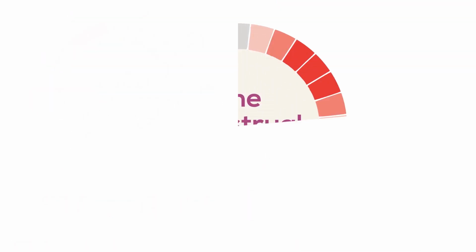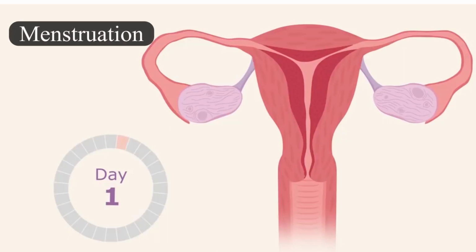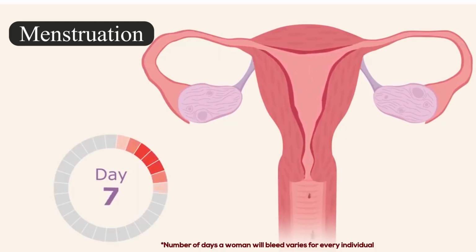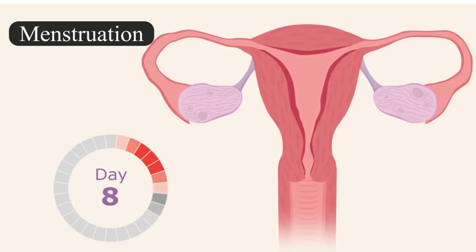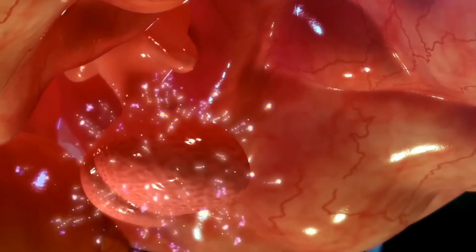Now, let's dive into the details, starting with day 1, the first phase of the menstrual cycle. This is when a woman begins with her period, which usually lasts for about 3 to 7 days. Following the menstruation, starts the follicular phase.